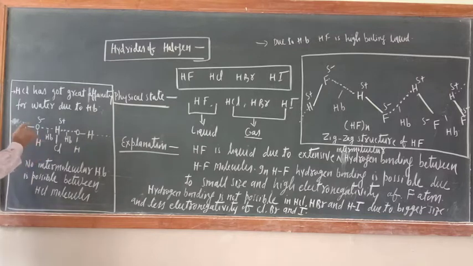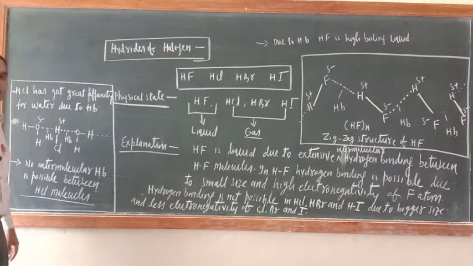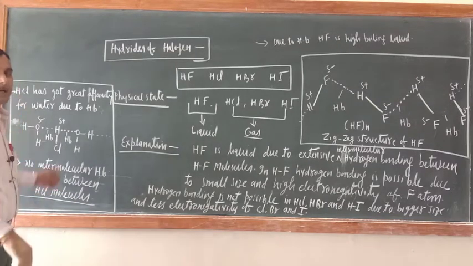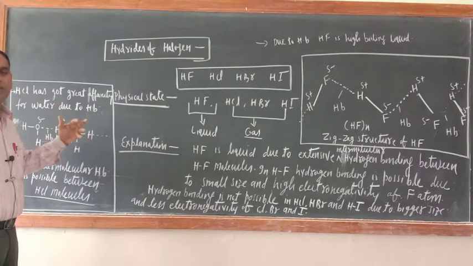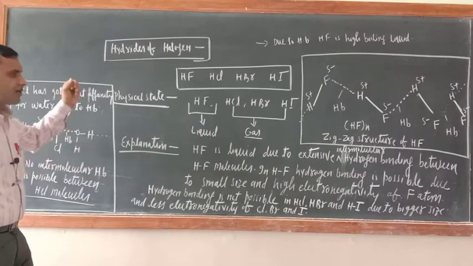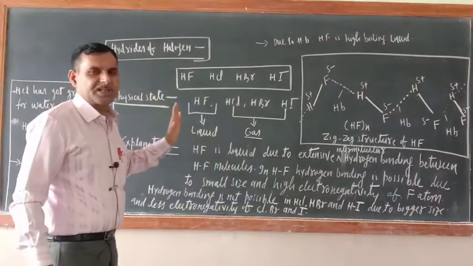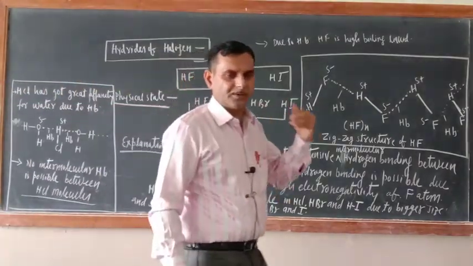Because of the formation of a hydrogen bond between HCl and water, HCl has great affinity for water. Here I wrote that no intermolecular hydrogen bonding is possible between HCl molecules, but hydrogen bonding is possible between HCl and H2O. This is the only reason that HCl has great affinity for water. So the first property, that is physical state of hydrides of halogen, is over.